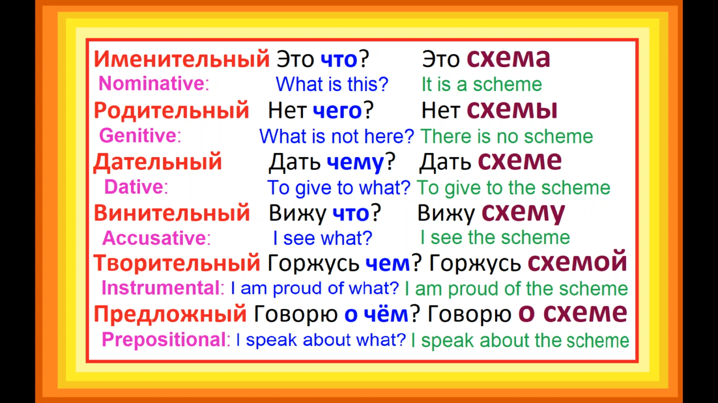Prepositional предложный. Предложный. I speak about what? I speak about scheme. Я говорю о чем? Говорю о схеме. As we see, in Russian language, we do not have whatsoever articles, which are in many languages. In English, we have indefinite and definite articles. In Russian, we do not have articles, so sometimes in English I pronounce without article, because in Russian we don't have it.